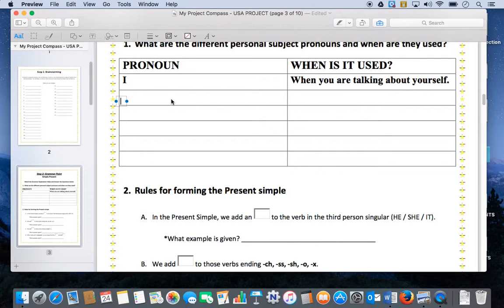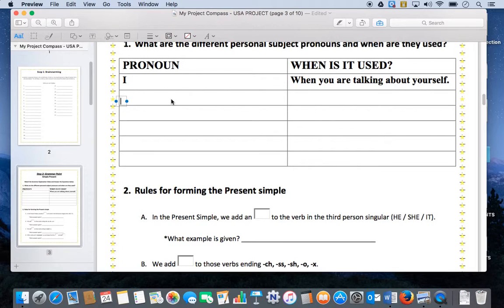As I'm speaking, I'd like you to be on the same page of your Project Compass, and I would like you to take notes as we go. This video will be posted on my website, so if there are some things you weren't able to pick up as we were going, you can come back, look at it, and go from there.